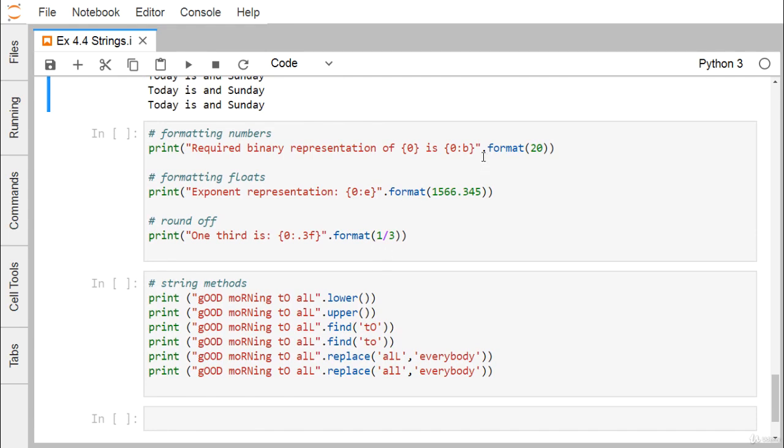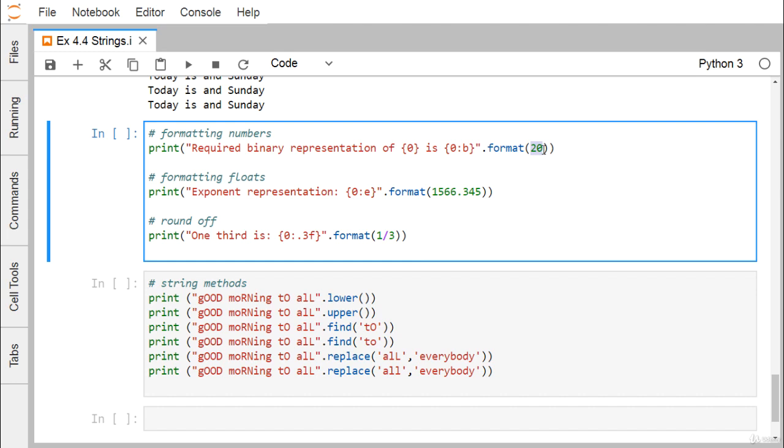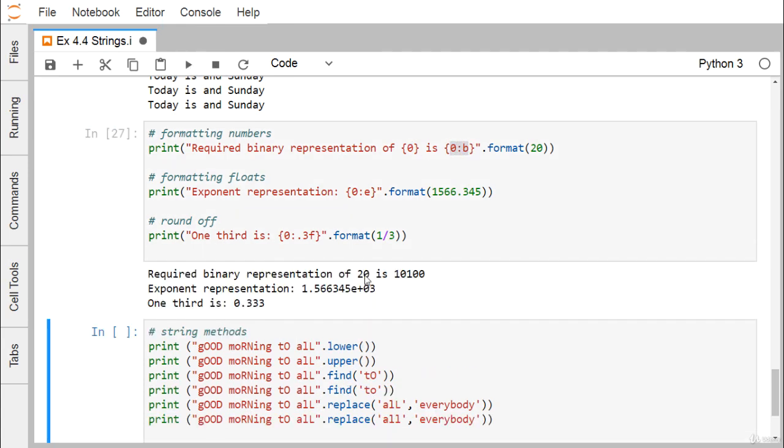Formatting numbers. Here you see we are having this format 20. So 20 is only one argument. So the argument position number is 0. We are printing here 0, and here we are printing 0 but in the binary format. So what will be the outcome in that case? 20 will be printed along with this 20 in the binary form. That is 16 plus 4, and that is our 20.